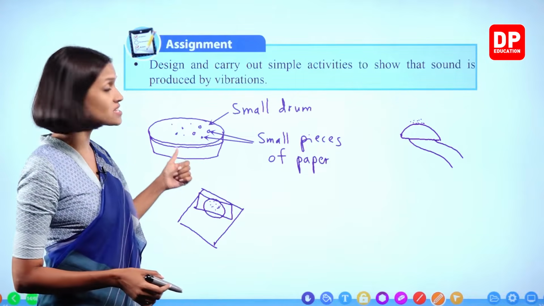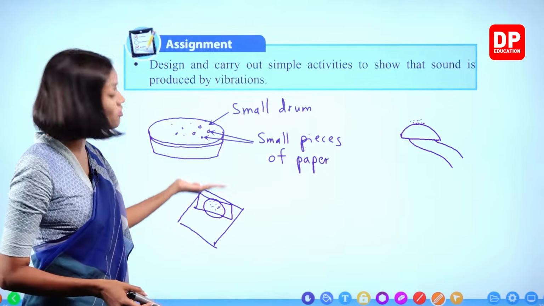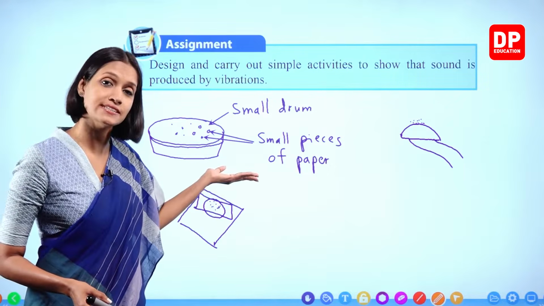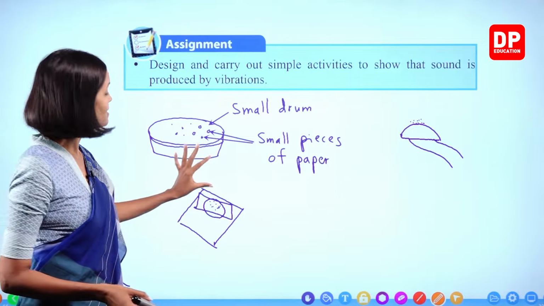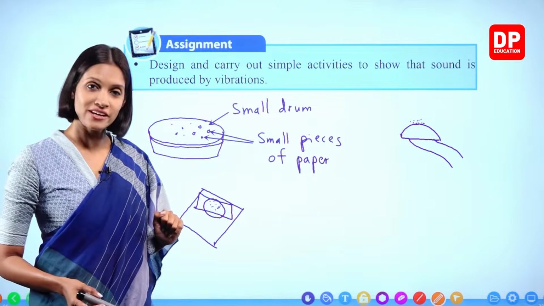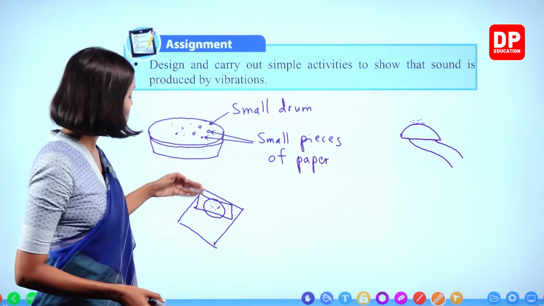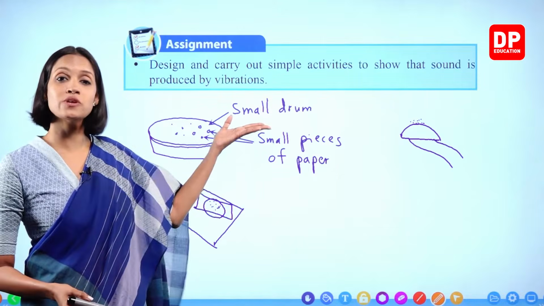Right? When you increase the volume, what happens? This to and fro movement increases. They move faster. Then again you turn down the volume, what happens? Their movement slows down. Right, children? This also happens when we turn on the radio. Vibrations take place and sound is produced.